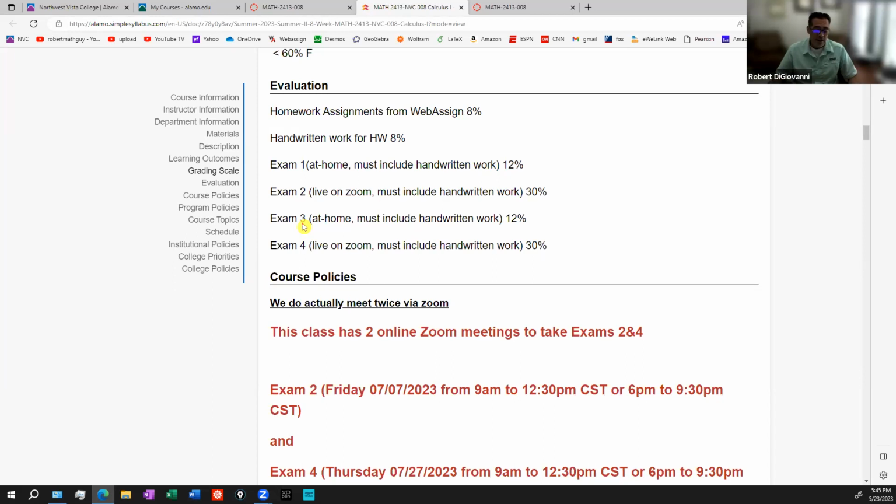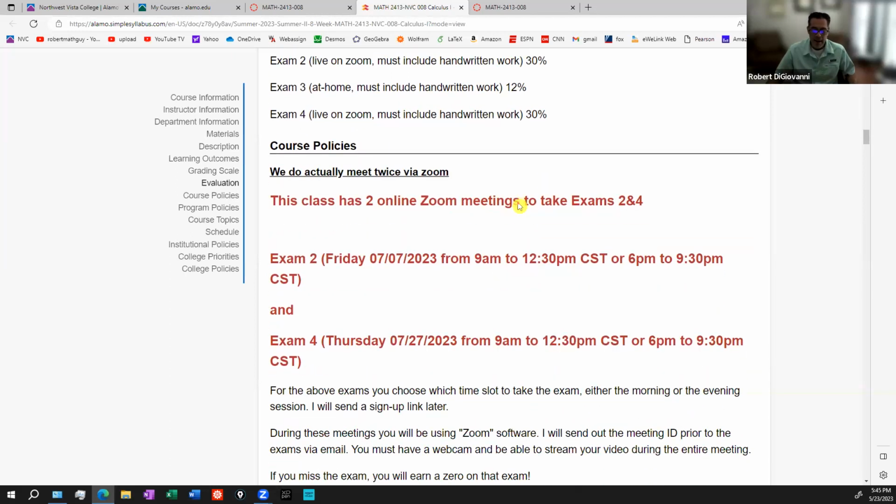And then exams 2 and 4, these are the big ones. These are the make or break exams right here, midterm and final. These are each worth 30% of your grade. Those are going to be done in a Zoom session. Everyone's going to show up to the Zoom session, and you're going to be taking a paper and pencil test. I'll explain that when we get down here further, but those 2 tests are a major part of your grade. Pretty much if you fail one of these, it makes it real hard to pass the class. So we'll talk more about that.